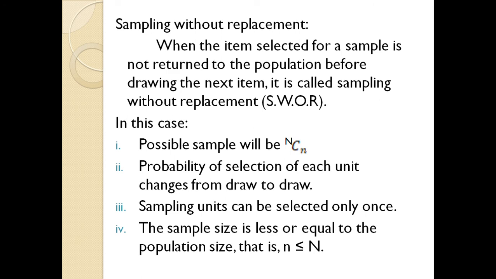Each sampling unit can be selected only once, because it is not replaced; it is kept aside, so it can be selected just once. Then the sample size is less than or equal to the population size. Sample size is always less than, and very rarely equal to, capital N.